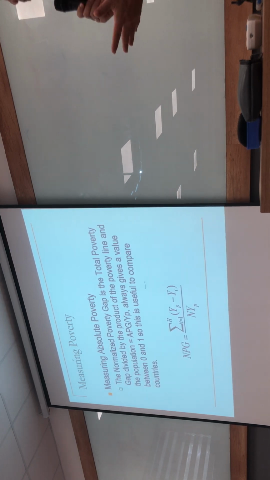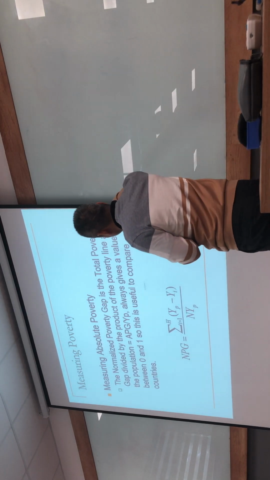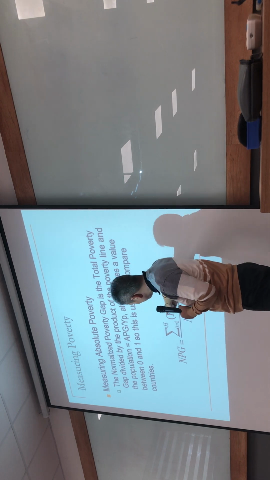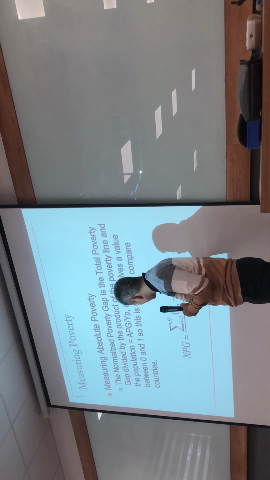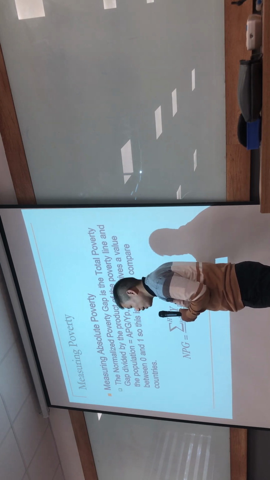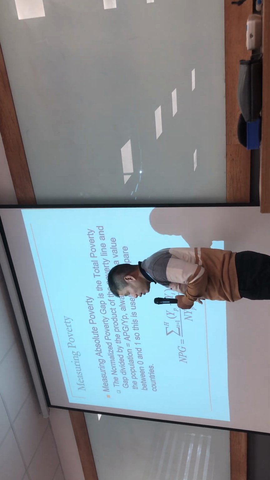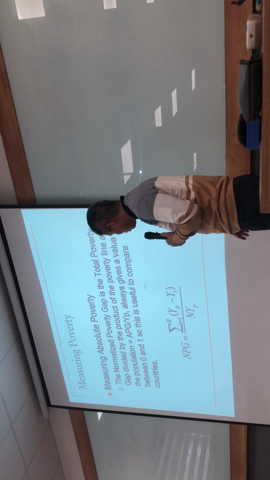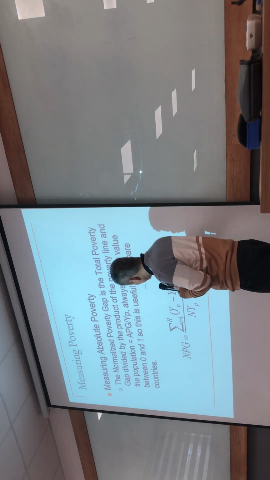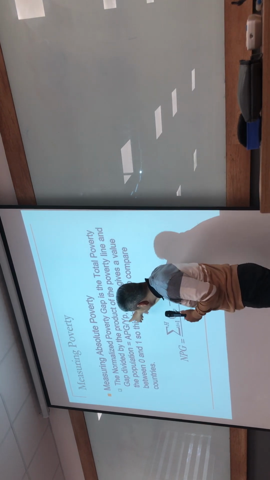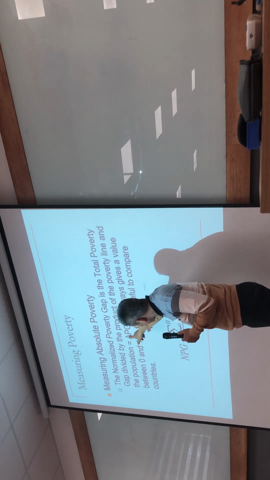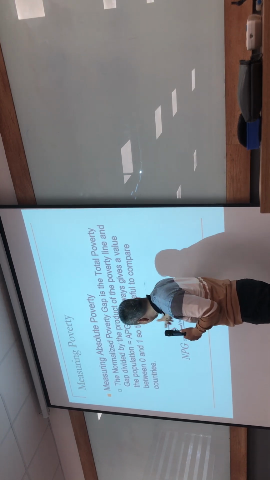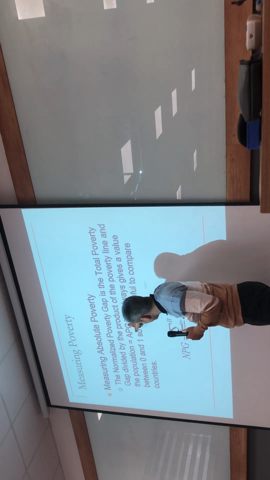We take the TPG divided by the product of N, the total population, and YP, the poverty line. You can understand that before, we took APG modified, divided by YP. Why is it a modified APG?